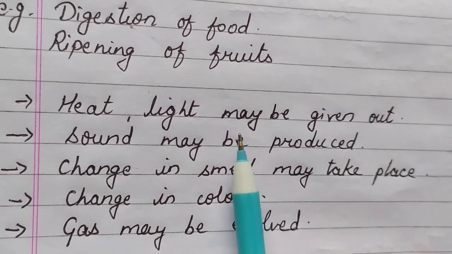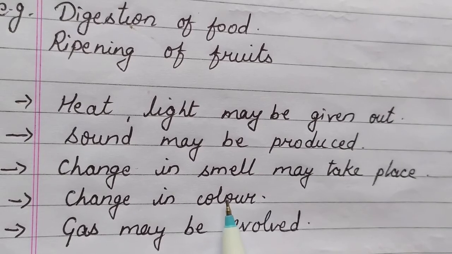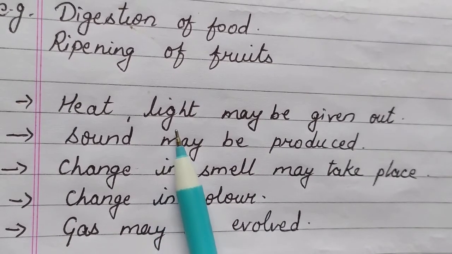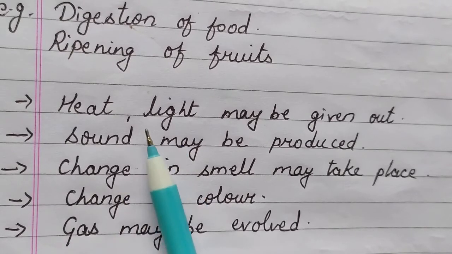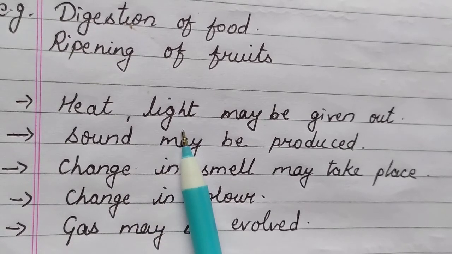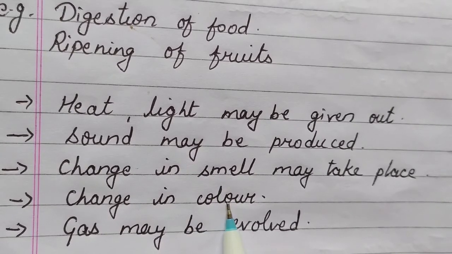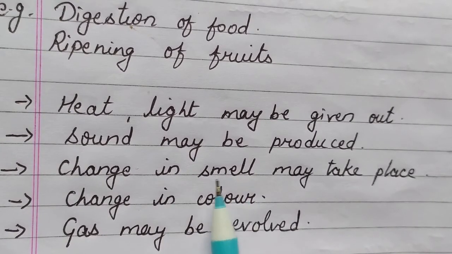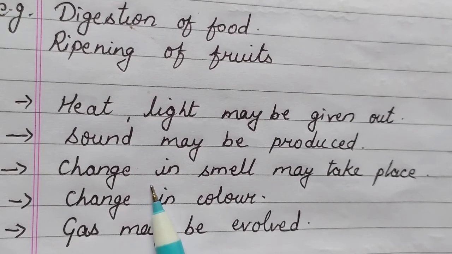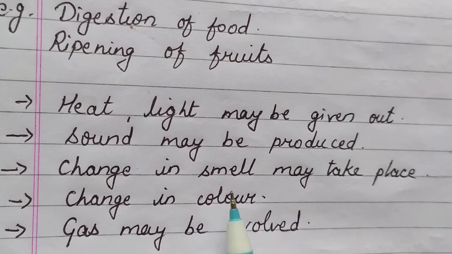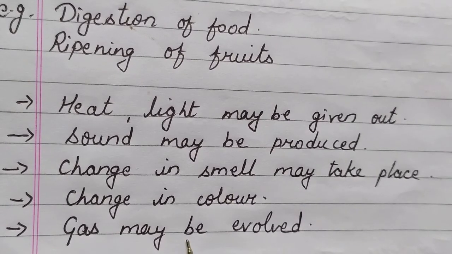All these are various characteristics of chemical change. So I have given a few examples: heat and light is given out when you burn any object, and sound is produced and gas is evolved when you burst crackers. There are a few more examples, that is, change in color, change in smell, or gases evolved.